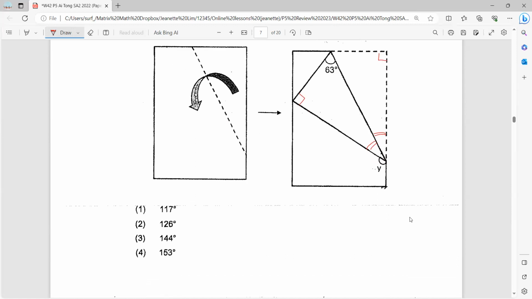So 180 minus 90 minus 36. 27. So this is 27. This is also 27. So angle Y will be 180 minus 27 minus 27 because angles on a straight line. So answer is 2, 126. Okay, angles on a straight line here.